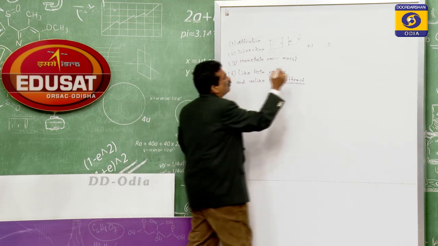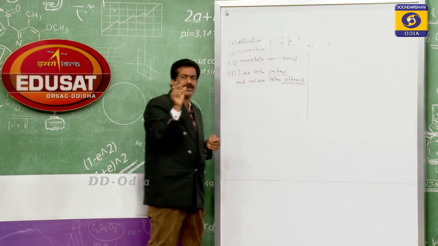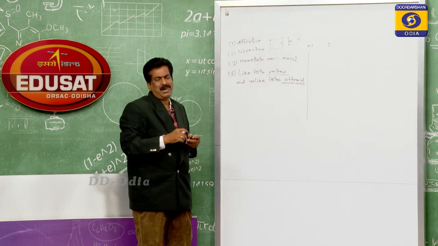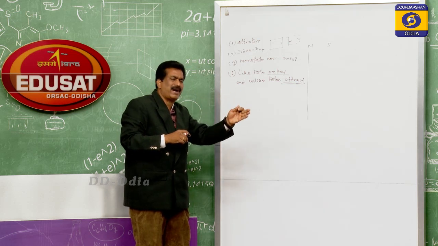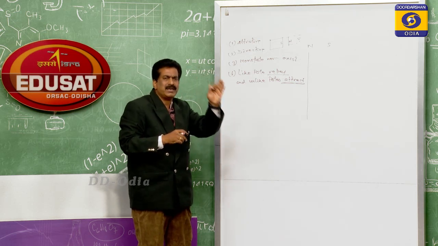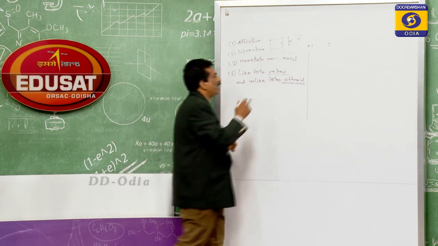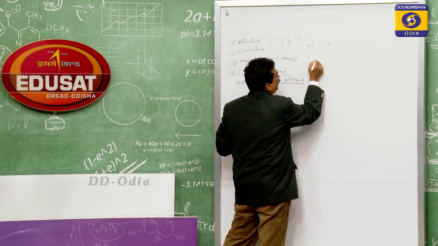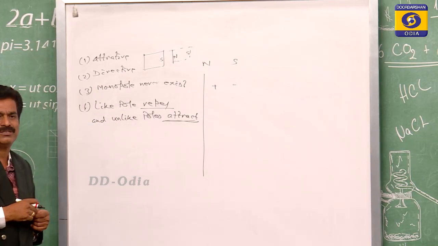So now the question is, whenever we are discussing magnetism, its creation is due to charged particles, meaning the origin is the electron. Electron is a charged particle, but we know that charged particles are of two types, one is positive and another one is negative.